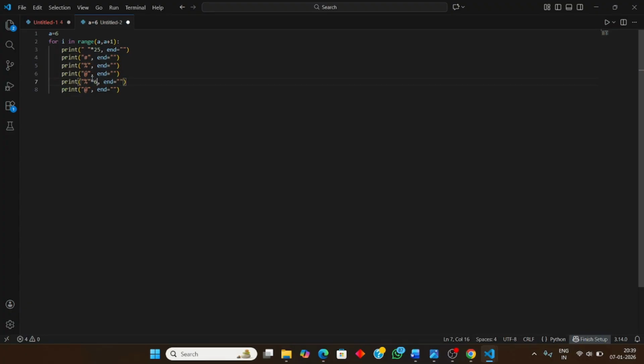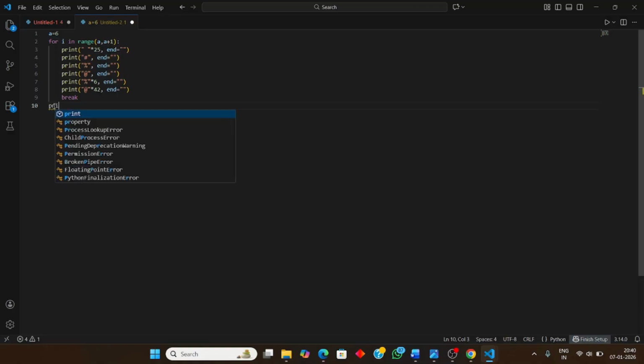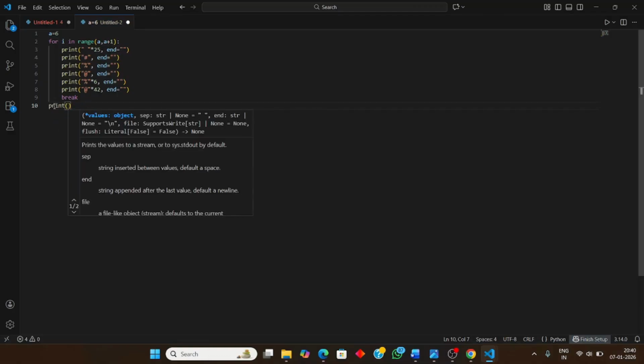So the hashtag will be multiplied by 6 for the head structure. This is the first line of code for our first row. And we will be multiplying it by 42. Done. Then we will be breaking our code here. We have to use the break function within the loop, so that it will just break this loop, otherwise it will break our whole program. Then we will be exiting from this for loop, and we will print our output in this way.